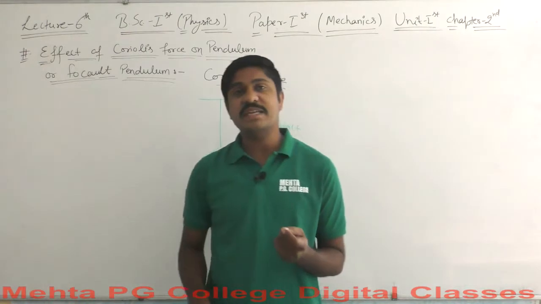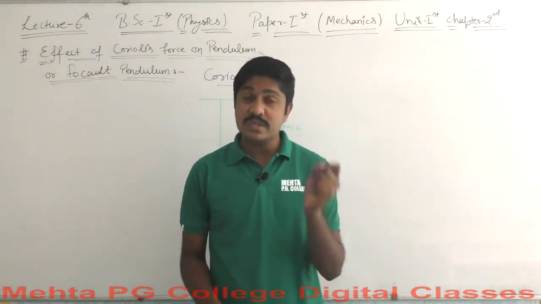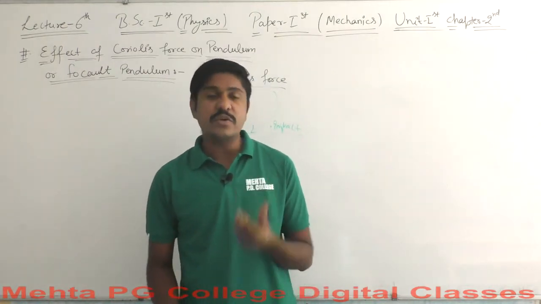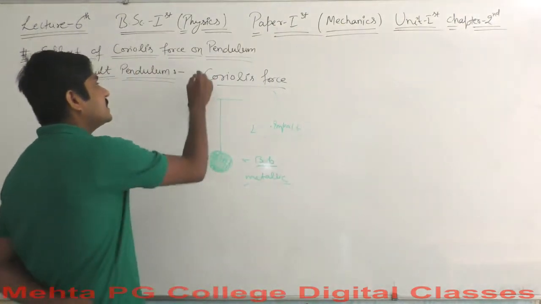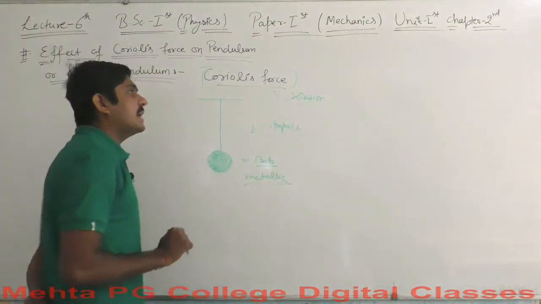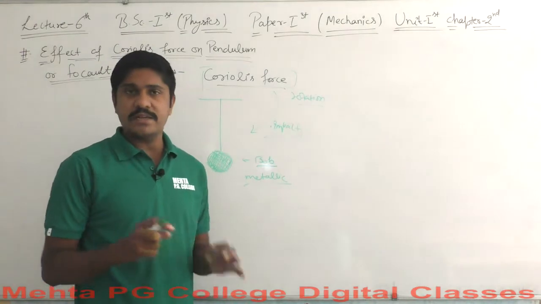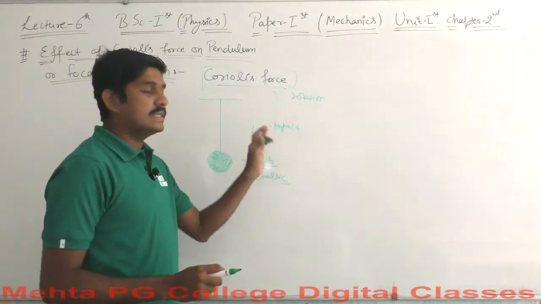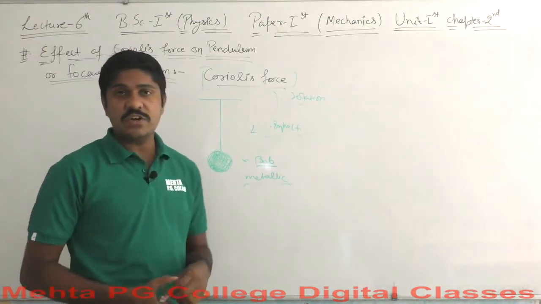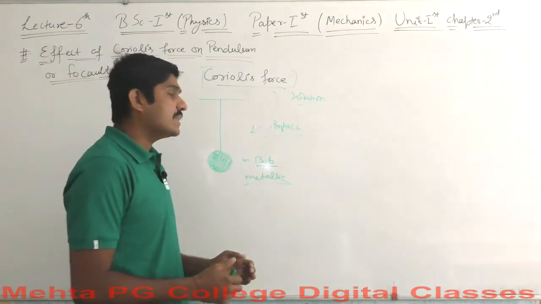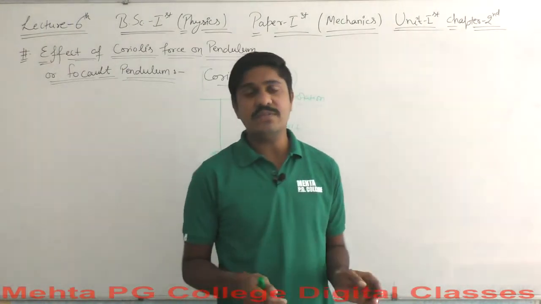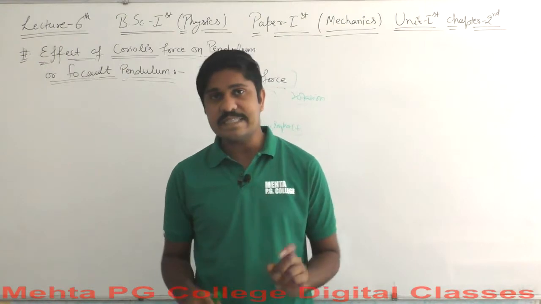Well, the Coriolis force is something that allows us to explain that the Earth is rotating on its axis. Yes, Coriolis force is all about the rotation of the Earth. Coriolis force exists just because the rotation exists. It's some kind of rotational force, but it is not the centrifugal and not the centripetal. This is not that kind of force, because centrifugal and centripetal forces are exerted because of the rotation of a body, and that's why those forces act. Otherwise there is no force. If any particle is at rest, then there is no centrifugal force and no centripetal force. But the force that exists is the Coriolis force.